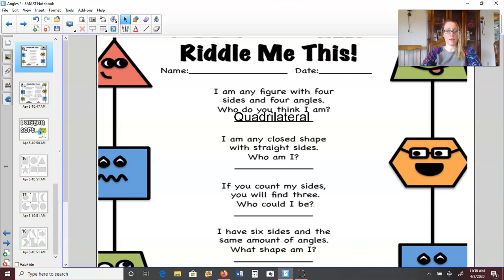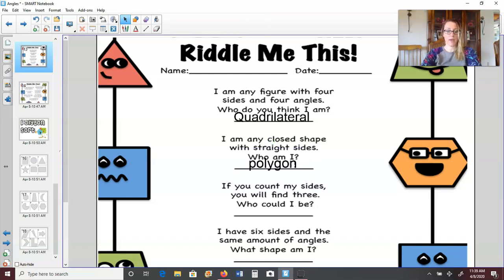Okay, the next one. I am any closed shape with straight sides. Who am I? Any closed-in shape that has straight sides. So that could be triangles, that could be quadrilaterals, that could be pentagons, hexagons, decagons. What do we call all of those particular shapes? They're closed, they have straight sides, kind of like the ones you see on the outside of this page. Starts with the P. Polygons. Okay, so who am I? A polygon, I guess, singular.